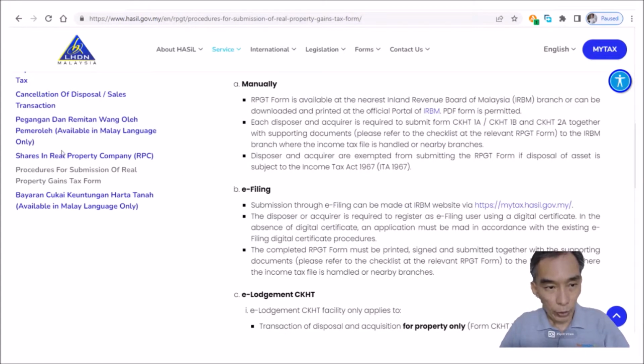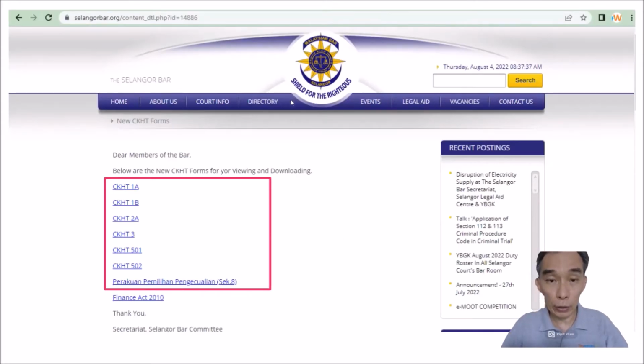Subsequent to this is the RPC share, on which I have done a video, so you can go and refer to that RPC share video. And also the ways of filing, manual or e-filing. Anyway, on the website of the Selangor Bar, I also extracted this screenshot.